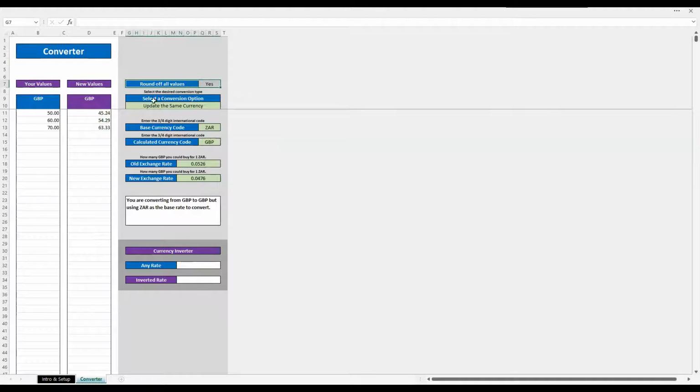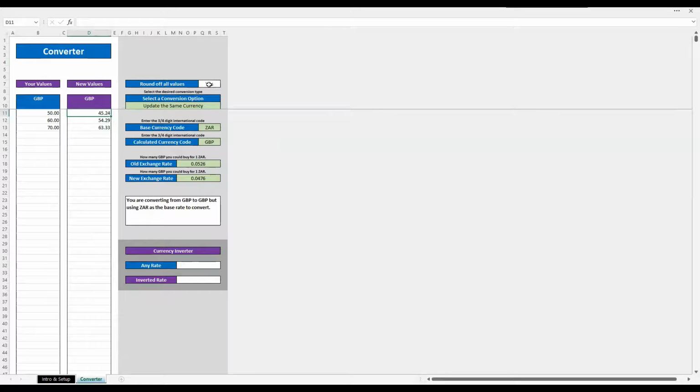This is the last one here, and what this means is these values here look like they're rounded, but they're actually not. This 45.24, because I formatted it like that, it looks like 45.24, but that could be 45.2398651, whatever the case might be. So what you can do is, I didn't want to lock it down and give it out as 45.24, just in case you wanted those extra values within the decimal places.